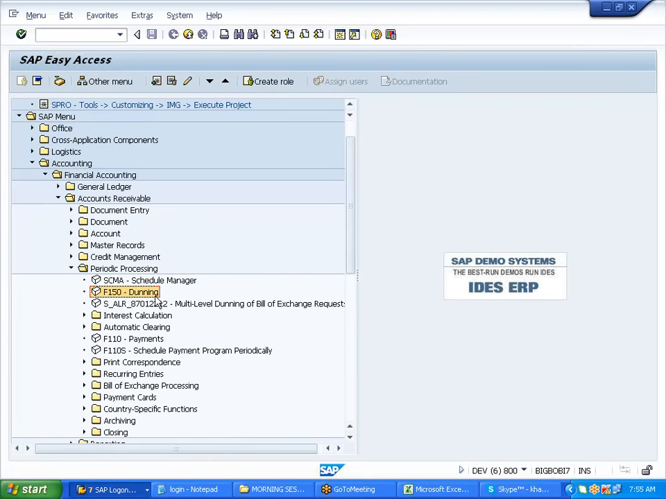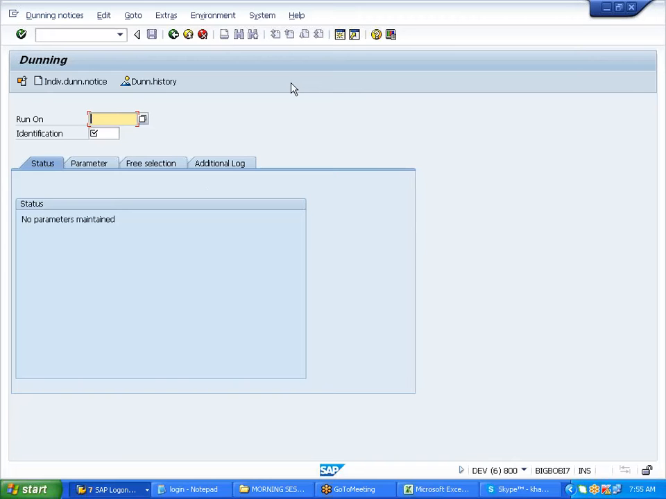This is your period end F150. You have to remember the transaction. Executing F150. So I am going to run this on 01.01.2014. Identification is like a variant. I'll give my identification as A400, something like this. Whatever you can give here.